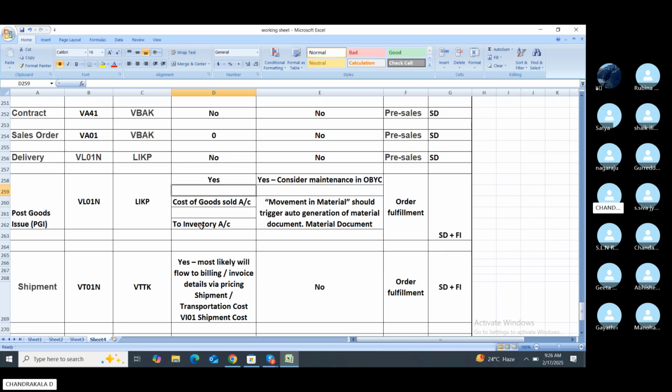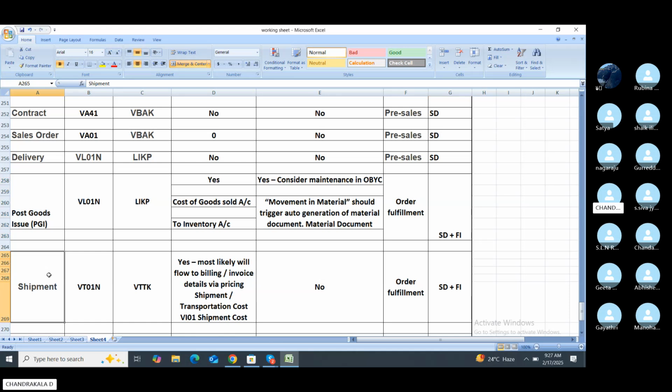Cost of goods sold account is debited and inventory account is credited. This considers the movement type in material, maintained in OBYC. This triggers the auto generation of the material document and the accounting document. So once the order fulfillment is completed, it affects both SD and FI, the MM side and the FI side also.